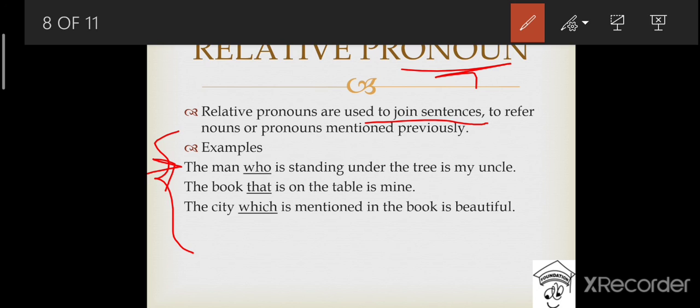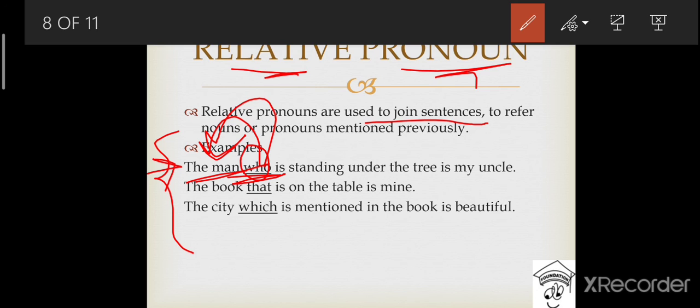One is the man is standing under the tree, and the second is the man is my uncle. And we have joined these two sentences by using a relative pronoun who to mention the man, that the man who is standing under the tree is my uncle. So we have used who to refer to a previously mentioned noun, which is the man.